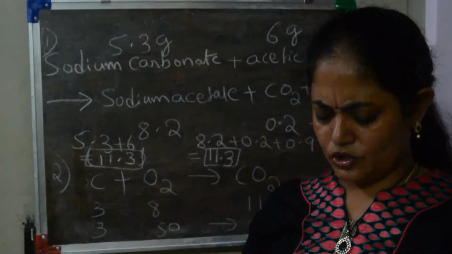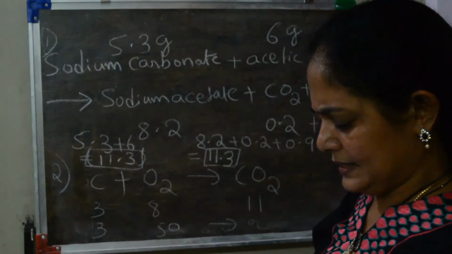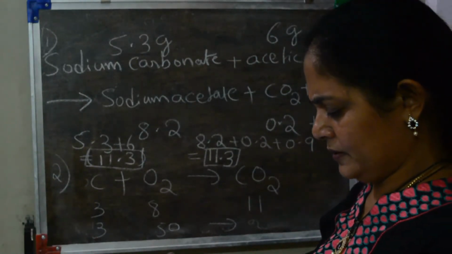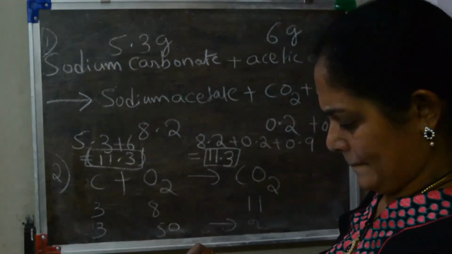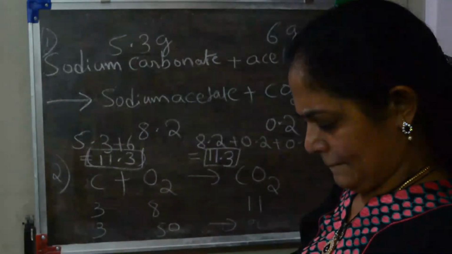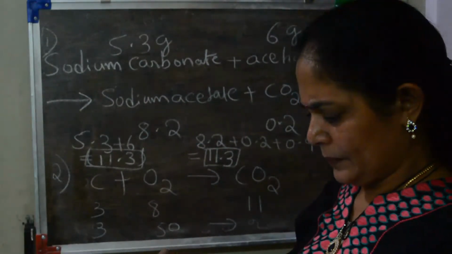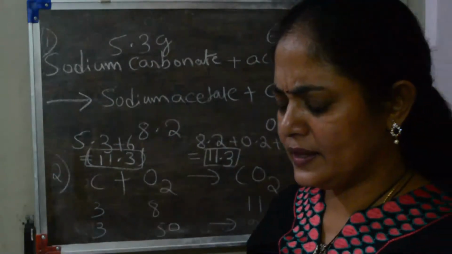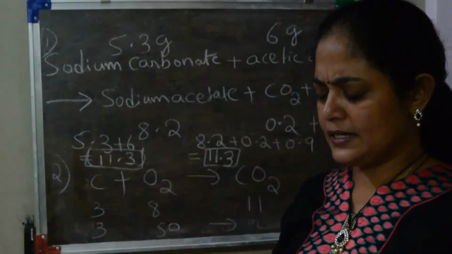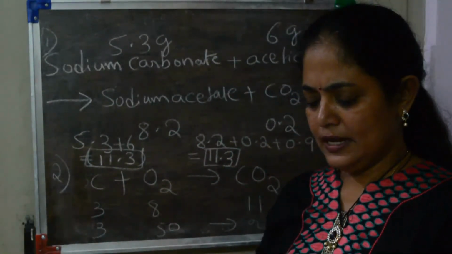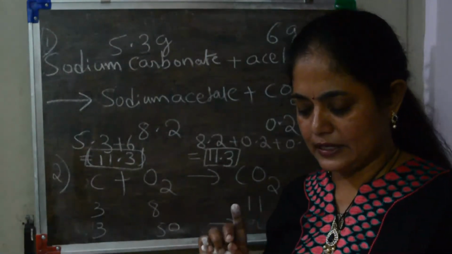Next, one more problem, from the back of the textbook. In the last exercise we'll find one more question. Let me read the question. When 3 grams of carbon is burnt in 8 grams of oxygen, 11 grams of carbon dioxide is produced.